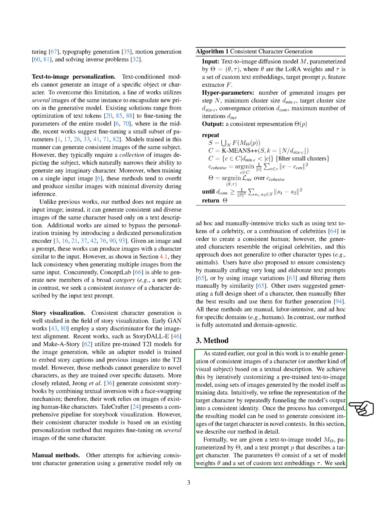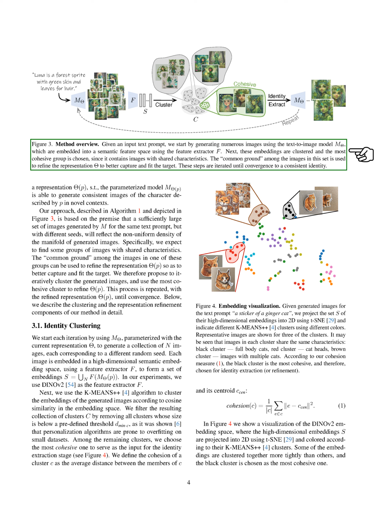Our approach is based on the idea that a large set of images generated by the model for the same text prompt, but with different seeds, will reflect the non-uniform density of the manifold of generated images. In other words, we expect to find some groups of images with shared characteristics. We can use the common features among the images in one of these groups to refine the representation to better capture and fit the target. We propose to iteratively cluster the generated images, and use the most cohesive cluster to refine the representation. This process is repeated until convergence.